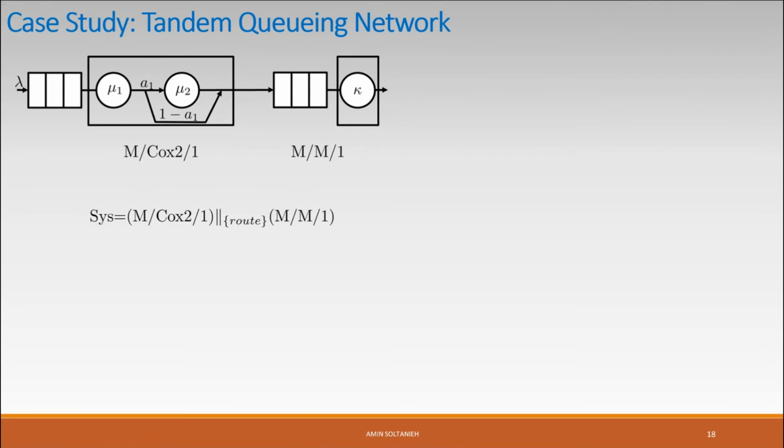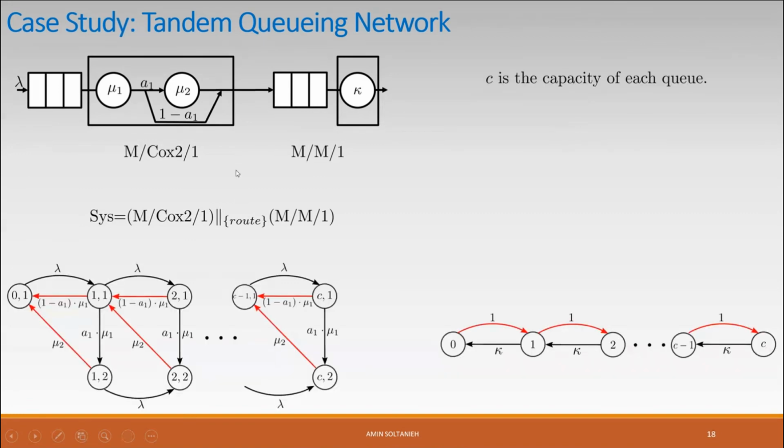And it must take place at the same time in both of the queues. That's why it is in the synchronizing set here. C is the capacity of each queue, and this is the CTMC of the first queue, and this one is the CTMC of the M/M/1 queue. And the red transitions are actually the root transitions highlighted here.